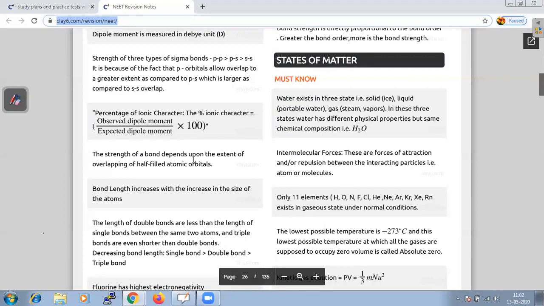Let us start the chapter, that is our states of matter. If you think of this chapter from the point of view of the exam, it has a weightage of just 2%. So when we say states of matter, immediately we know that